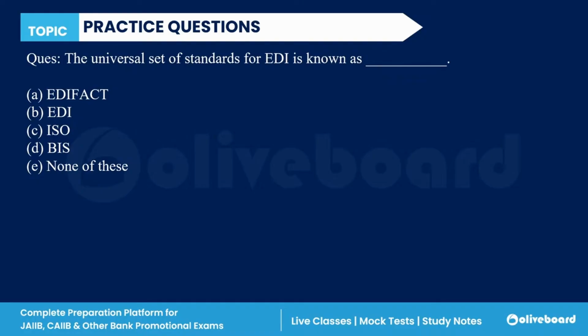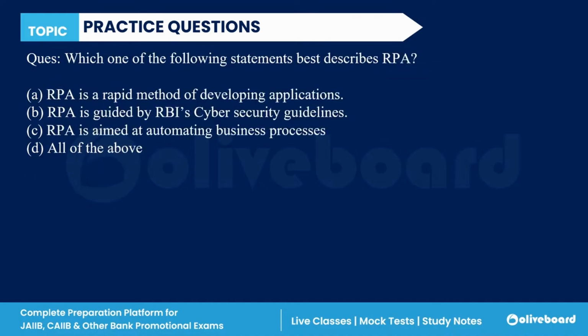If we talk about the universal set of standards, this is actually EDIFACT. So A is the correct answer. Yes, Hema, correct.